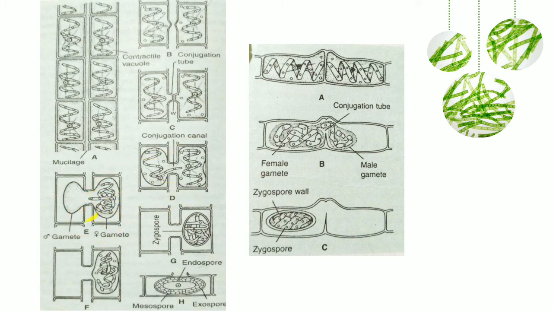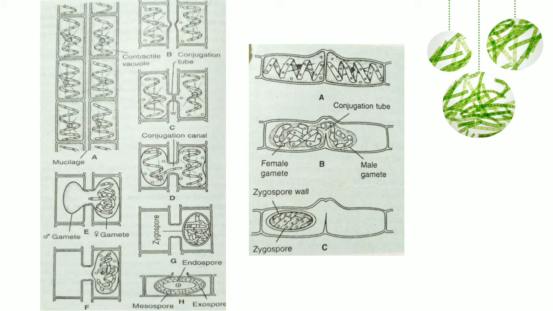The gamete of one of the cells, we term this as a male cell because it is moving into the next cell. So the male gamete migrates into the opposite cell, which is the female cell or the female gamete, by amoeboid movement. It does not show flagella, it moves with the help of amoeboid movement. So once the gamete has moved into the female cell, the two gametes then fuse with each other to form the zygote. The zygote gets covered with a thick dark wall and that is now called the zygospore.